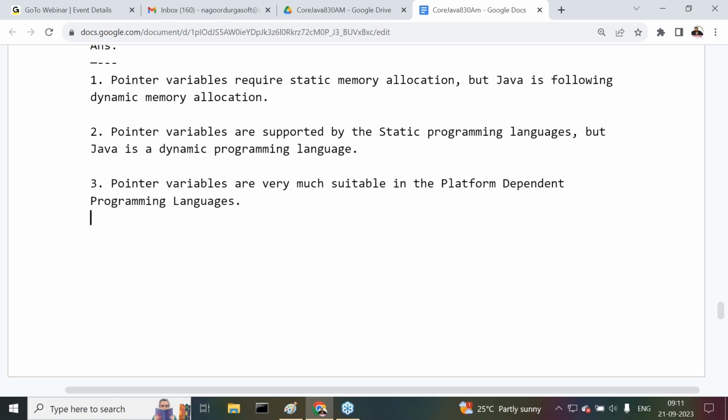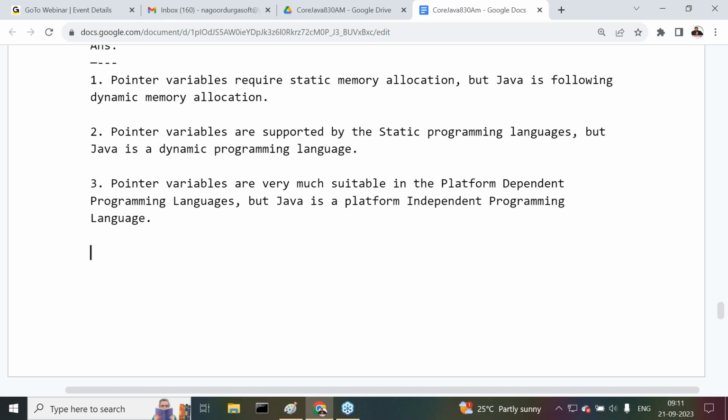But Java is a platform independent programming language. Because of this reason also, pointers are not suitable in the case of Java.